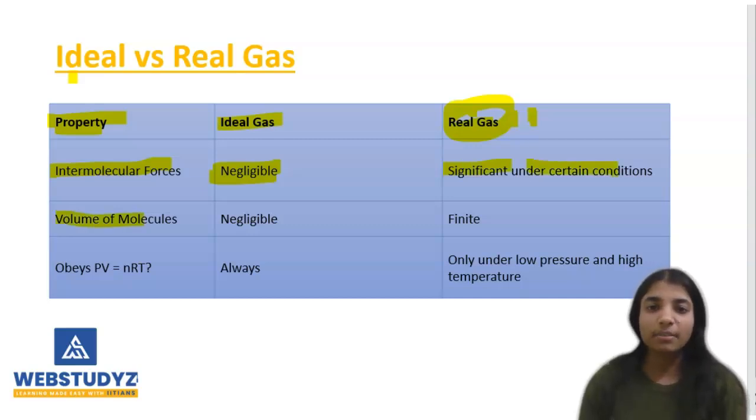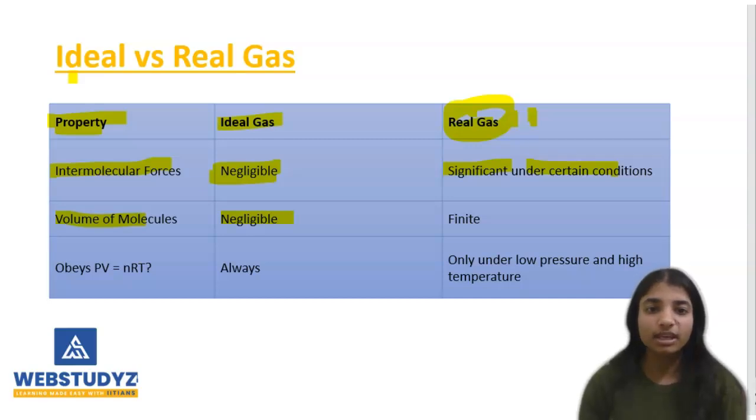Next we are considering the volume of the molecule. When we discussed the ideal gas, we considered that the molecule does not occupy any space or volume. That's why in an ideal gas we consider a negligible volume of the molecule.